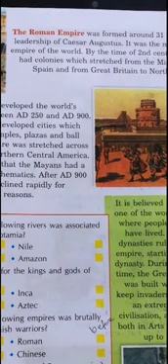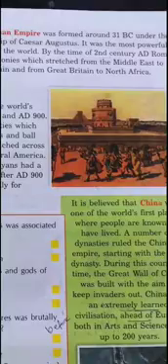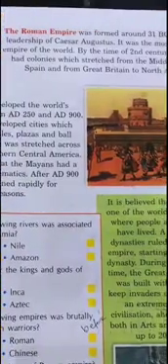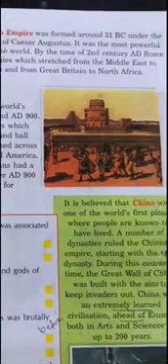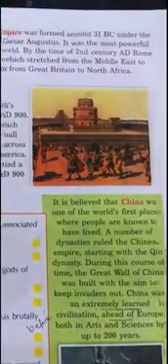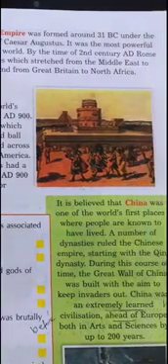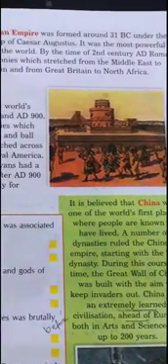The next is the Roman Empire. The Roman Empire was formed around 31 BC under the leadership of Caesar Augustus. It was the most powerful empire of the world. By the 2nd century AD, Rome had colonies which stretched from the Middle East to Spain and from Great Britain to North Africa.